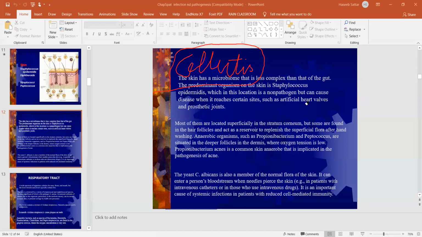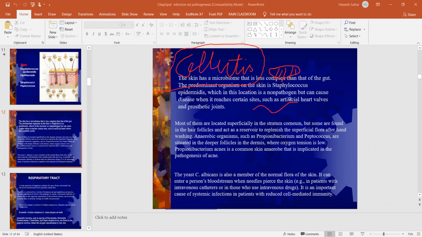And as I told you, Staphylococcus aureus is a flesh eating bacteria. So if a patient develops cellulitis, you will see there is a development of pus, and that area becomes necrosed and is removed out. You will see grooves being formed.